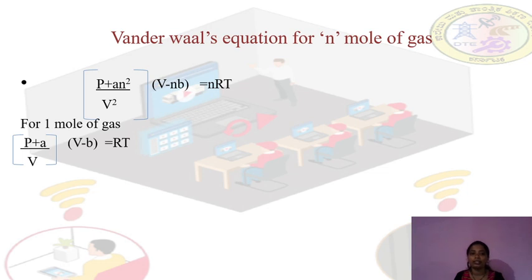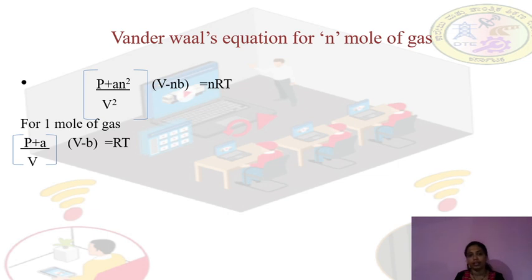Now can you tell me the terms? P is the pressure, a and b are constants, V is the volume of the gas, R is the ideal gas constant, T is the temperature, and n is the number of moles of gas.